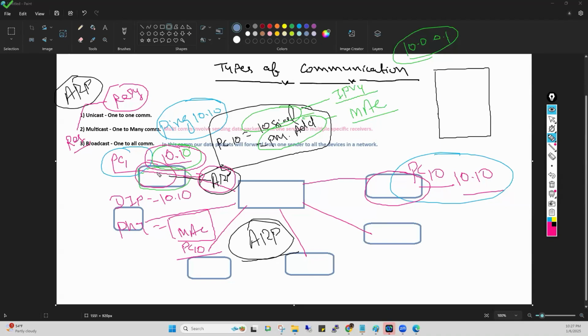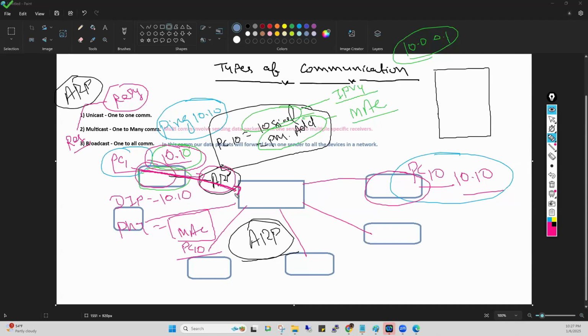Getting my point? So PC number 1 here wants the MAC address of PC number 10. So PC number 1 is just requesting PC number 10, hey, I don't know your physical address. Could you please tell me? And PC number 1 is asking for this information with the help of one message that is called an ARP request. So guys, PC number 1 is sending the ARP request. This ARP request will reach the switch. What will the switch do?